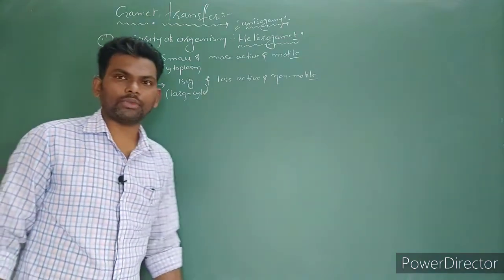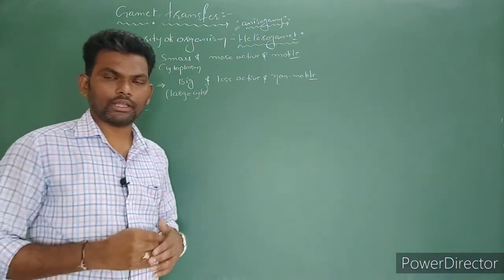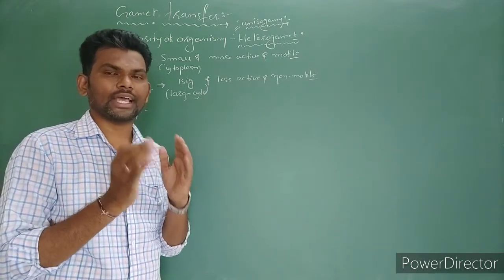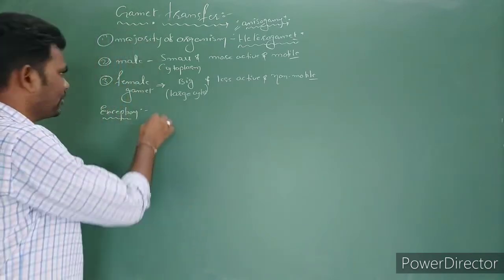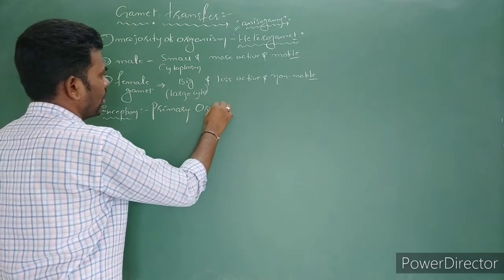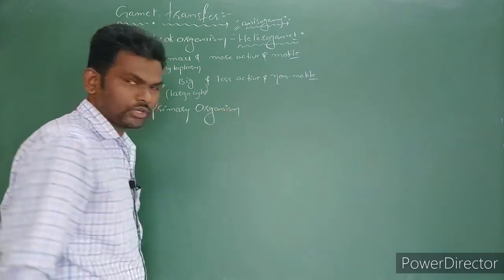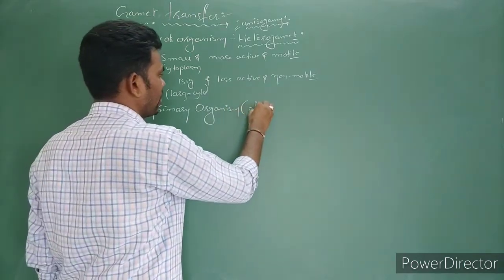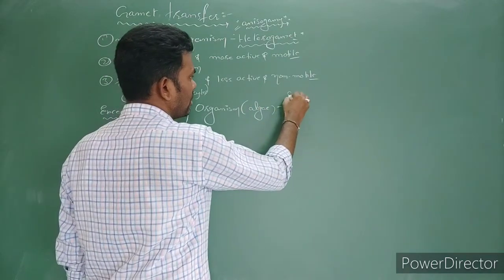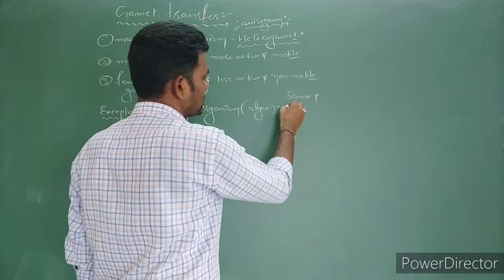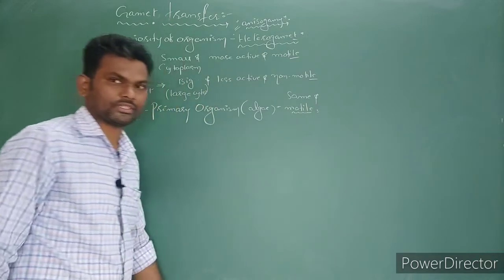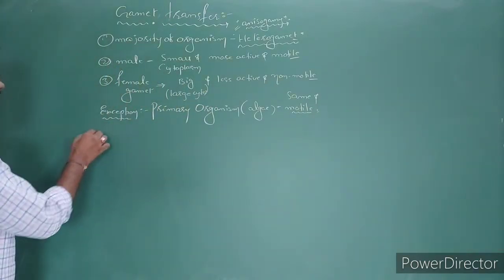Next. But some exceptions are there. In primary plants like algae and fungi, in primary organisms like thallophytes, the male gamete as well as the female gamete are both the same in size and both are motile. Most of the case in algae, both gametes are the same and both are motile. That is the exception.